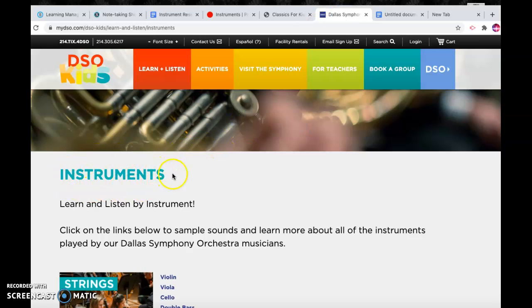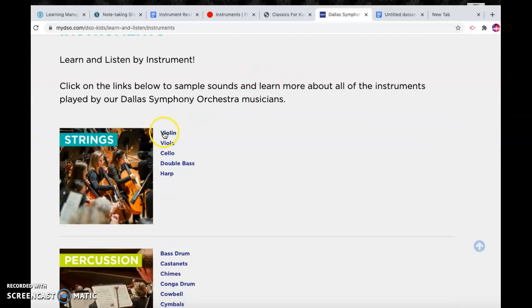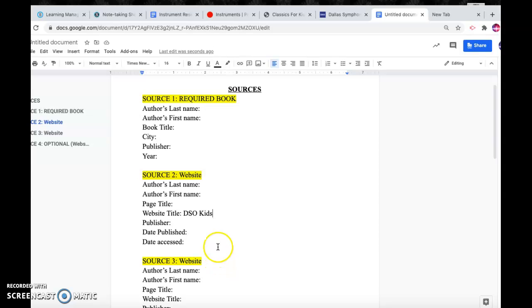What page are we on? Well, the one I sent you to is the instruments. If you want to be more specific, you can go by which instrument you'll be looking at. But for right now, I'm going to put it down as instruments. So I'm going to go back to my document, and my page title is going to be instruments.